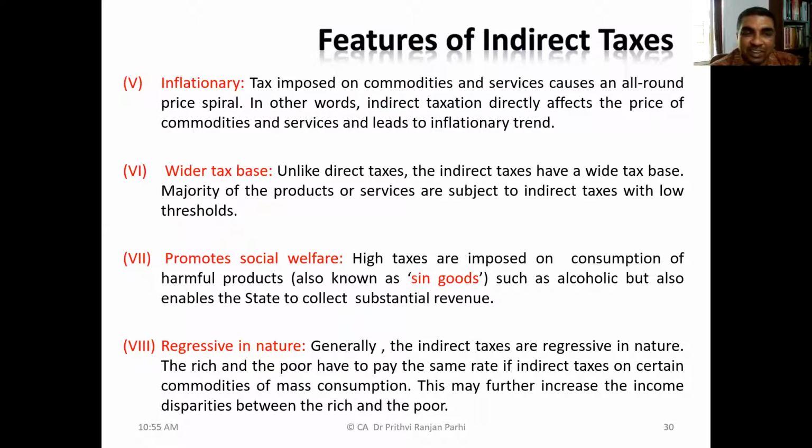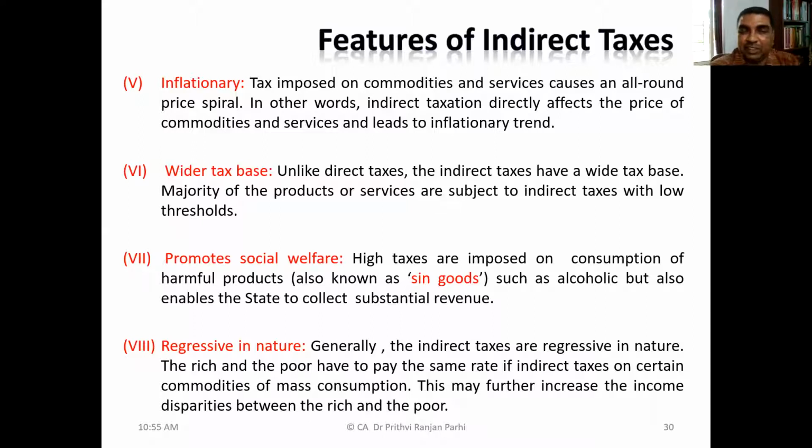The tax base under indirect tax is very wide, unlike income tax, where people who have more income, or income beyond a particular limit, pay tax. Indirect tax is paid by all, so the tax base is very wide. Indirect tax also promotes social welfare. If the government wants certain goods and services not to be consumed, more tax is levied on those goods, like alcoholic and tobacco products. So it promotes social welfare also.